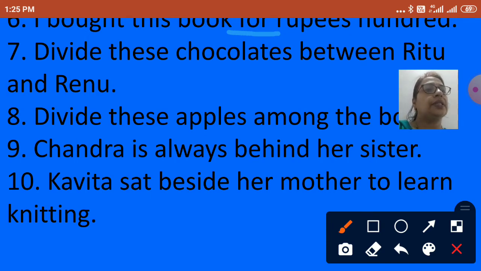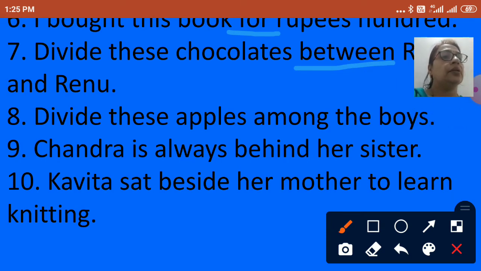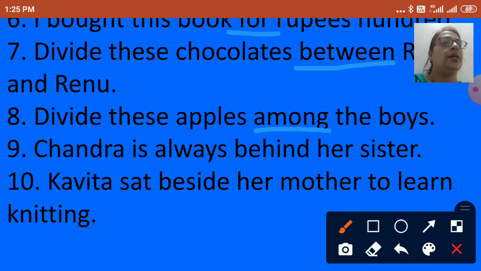Divide these chocolates between Ritu and Renu. Now, which is the preposition? Divide these chocolates between Ritu and Renu. Very good. Between is the preposition. Divide these apples among boys. Among is the preposition. Chandra is always behind her sister. And here, behind is the preposition.